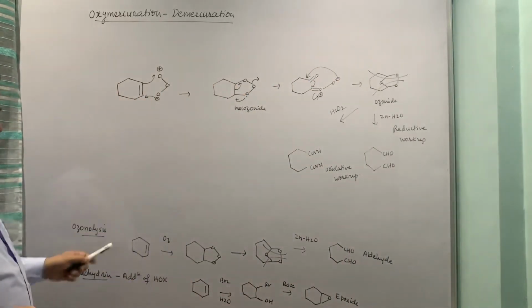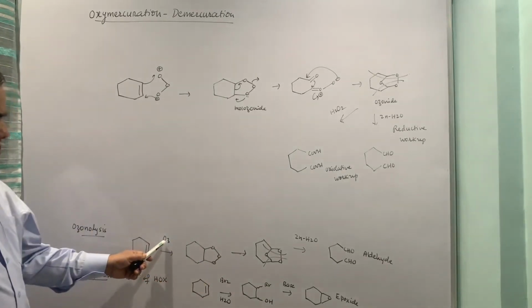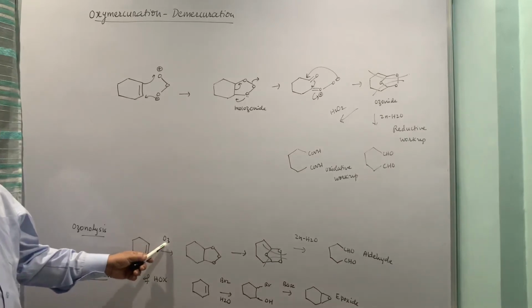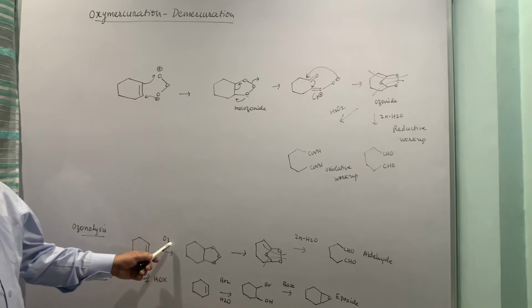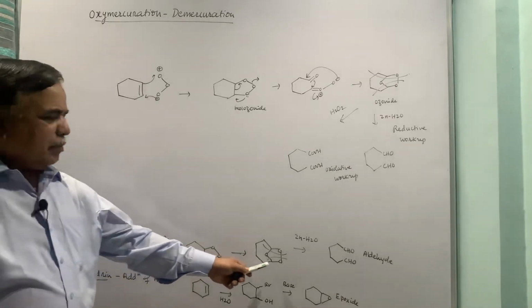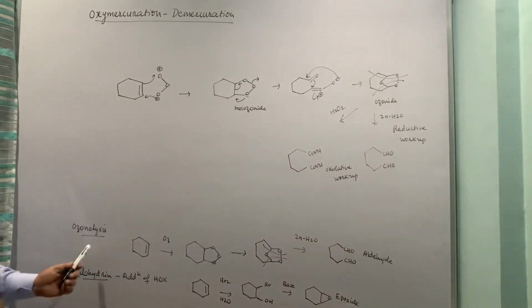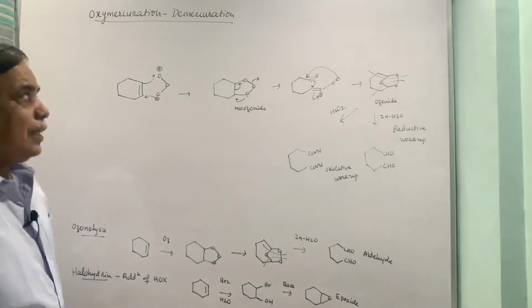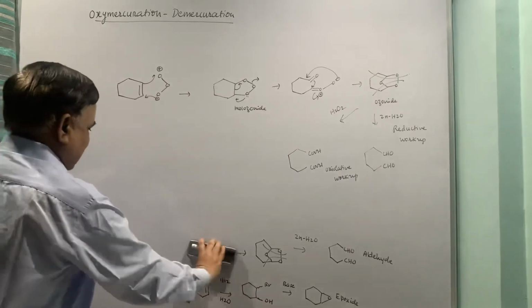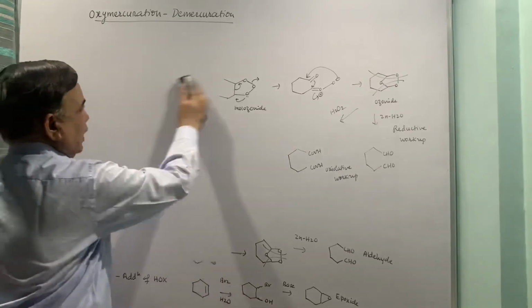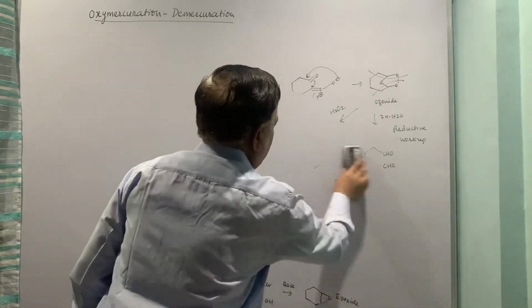So ozonolysis is a classical reaction. Ozone is generated from oxygen by electric discharge, and this is taken in neutral organic solvent. This is bubbled, and eventually it becomes ozonide. Depending upon workup, you will get the aldehyde. So depending upon the substitution pattern of the alkene, different products can be obtained, and you can generalize the reaction with alkene. So a monosubstituted alkene should give one aldehyde, one formaldehyde, and so on.